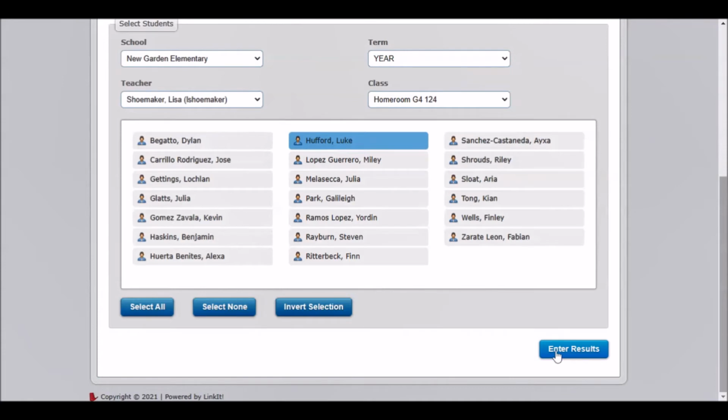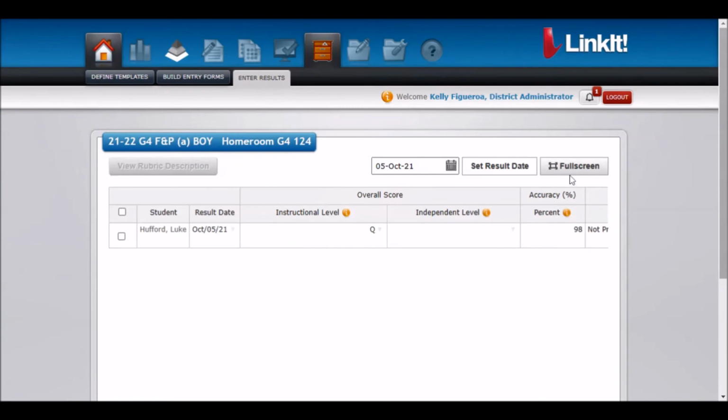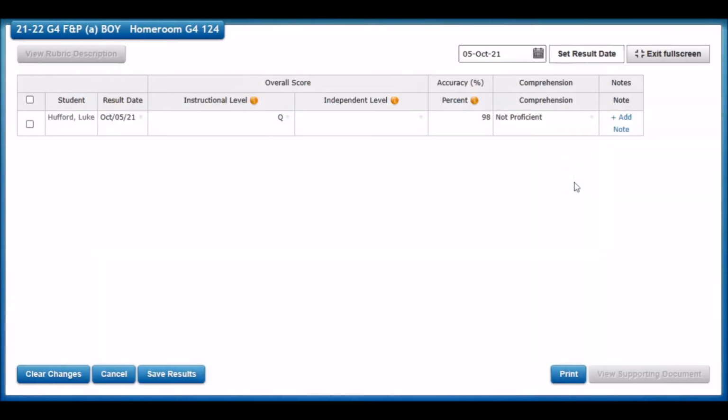When I'm finished selecting students or selecting all, I'll click Enter Results. Now I'm ready to enter results for my student or students. I find it easiest to see all of the data by entering full screen mode. In the upper right-hand corner of your data entry window, click Full Screen. Now I can see all of the data on one screen.